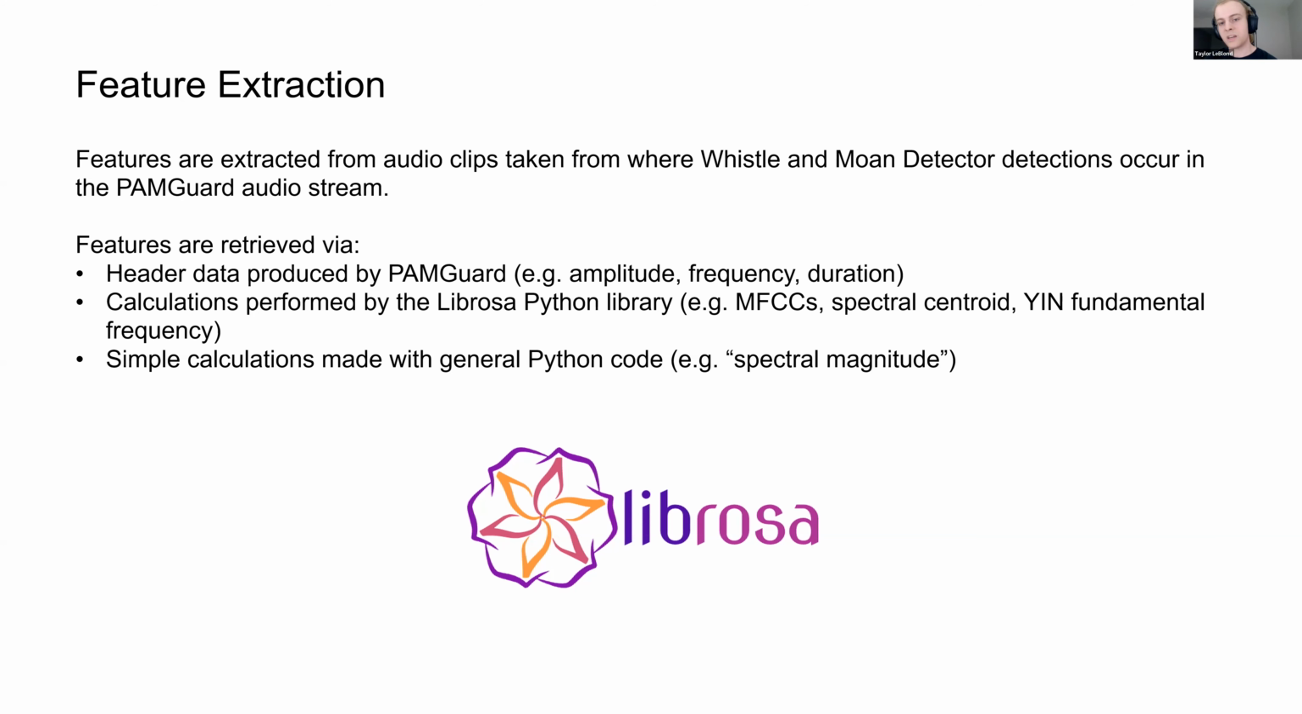And these features are things like mel frequency cepstral coefficients, spectral centroid. I'm not going to get into too much detail, otherwise we will be here all day. There's also a pitch tracker called Yin that you can use for calculating certain things. And there's also some simple calculations. I came up with a feature and gave it a name, and it probably already exists, where it just takes the whole magnitude of the spectrum, like the average mean. That's a pretty simple calculation in general Python code.